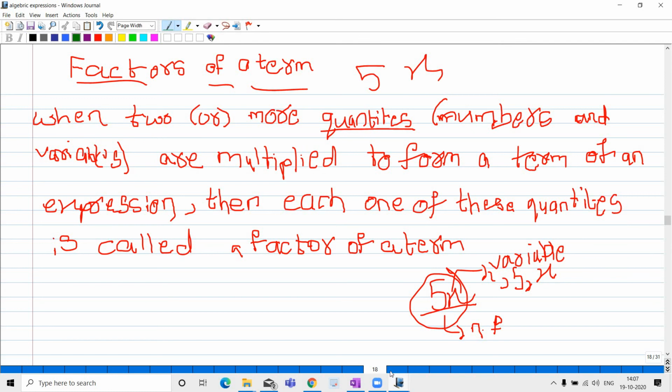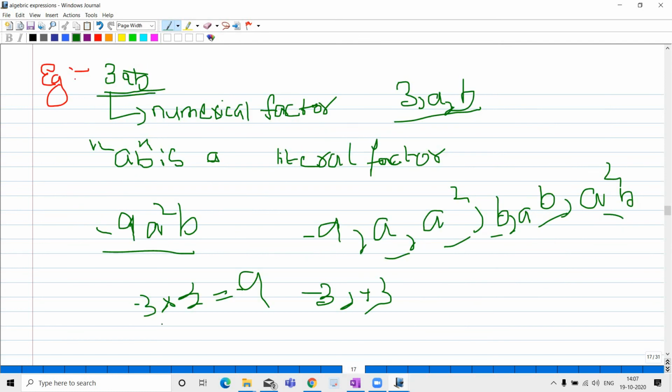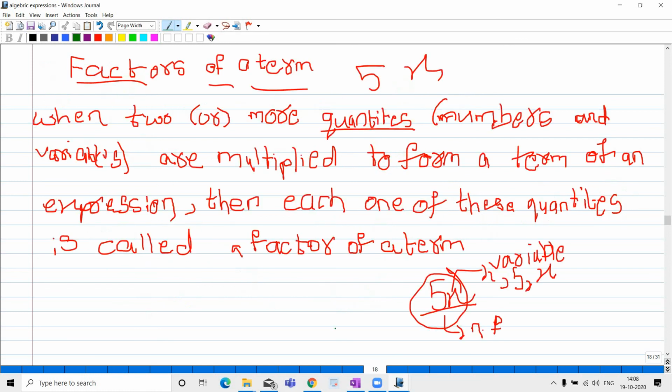When two or more quantities, here quantities means 3ab, minus 9a square b, the combination of numbers and variables, for example 5xy plus 3y, numbers and variables are multiplied to form a term of an expression, then each of these quantities is called a factor of a term.